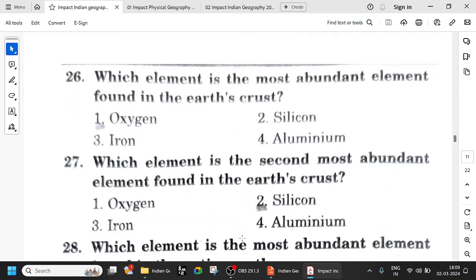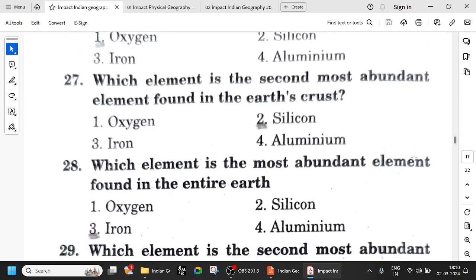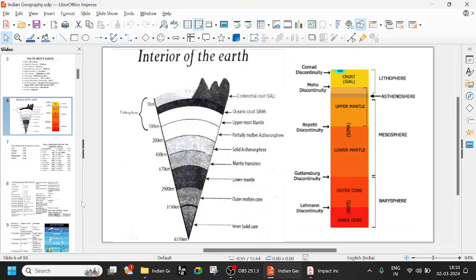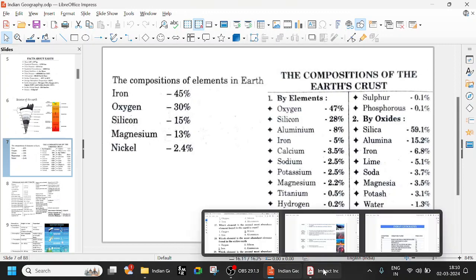So which element is the most abundant element in Earth's crust? Remember, Earth's crust is oxygen. If you are talking about oxides, then it is silica, not silicon, silicon oxide. And if you are talking about total Earth, then it is iron. Only crust means oxygen. Which element is the second most abundant element found in the Earth's crust? Second is silicon. First is oxygen, second is silicon, third is aluminum, fourth is iron. In this case, iron, oxygen, silicon, magnesium, nickel. Try to remember the order also because the order can be asked.